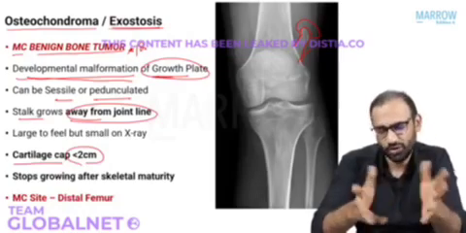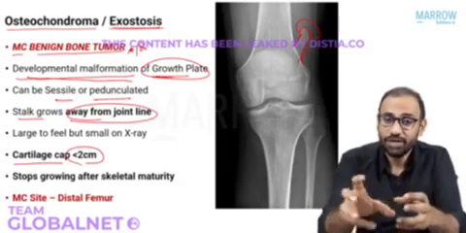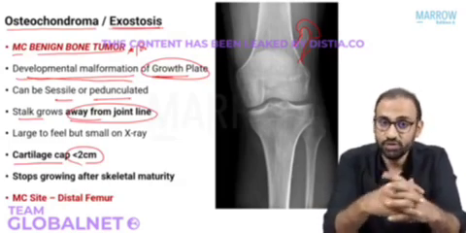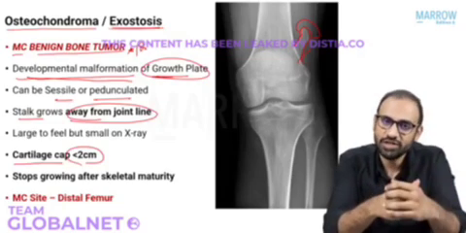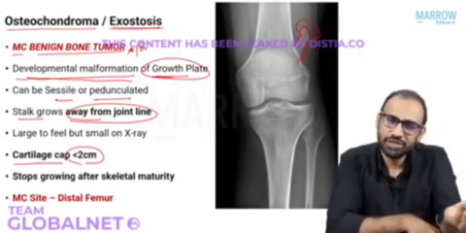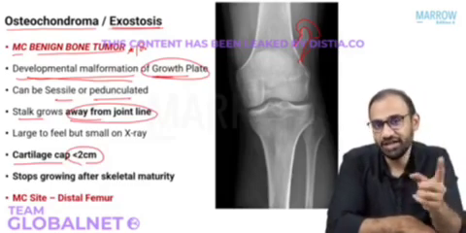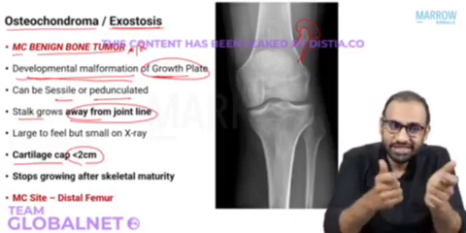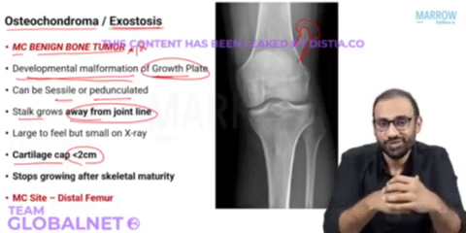Swelling around the joint, particularly with knee joint. Okay, a swelling around the joint. You palpate it. What will you notice? You feel that it's a large swelling, it's a bony swelling that's large. You send the patient for X-ray. And what will you notice on X-ray? You will notice a small lesion on X-ray because you're only looking at the bony pedicle and not seeing the cartilaginous cap. So there will be this clinico-radiological discrepancy in osteochondroma that will help you make the diagnosis.